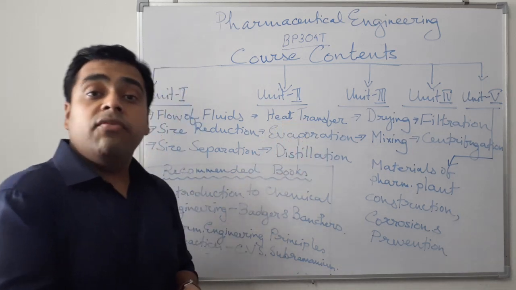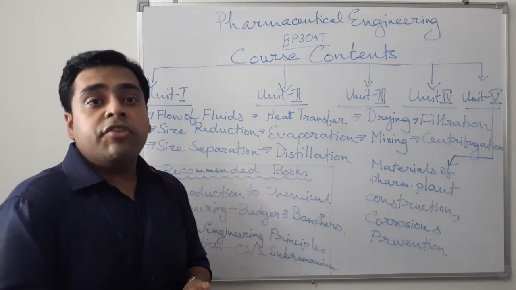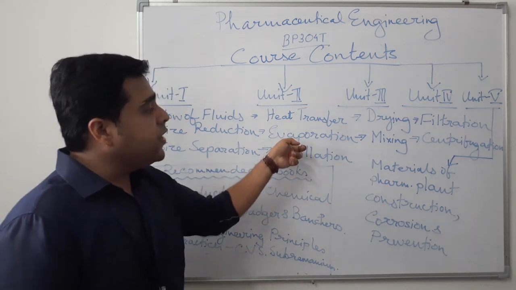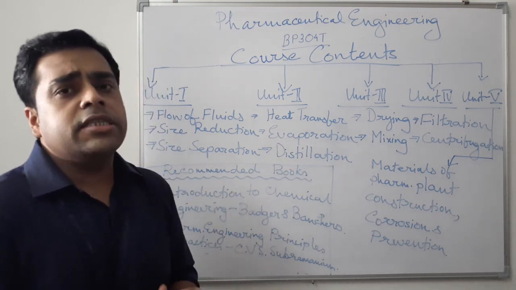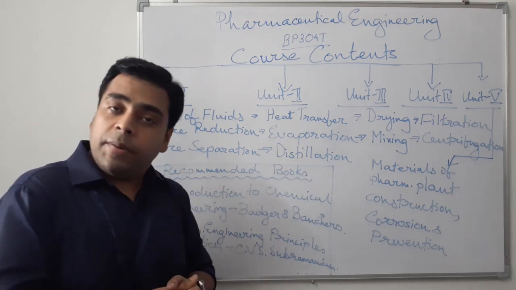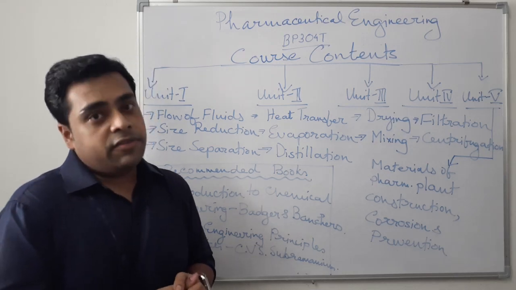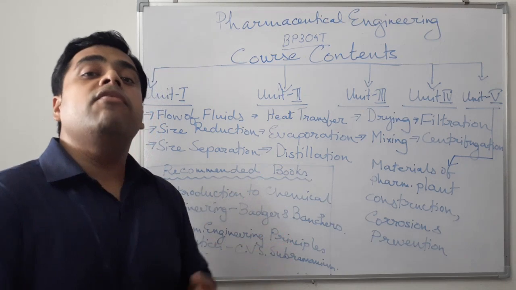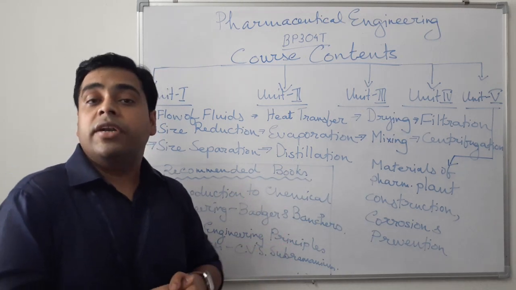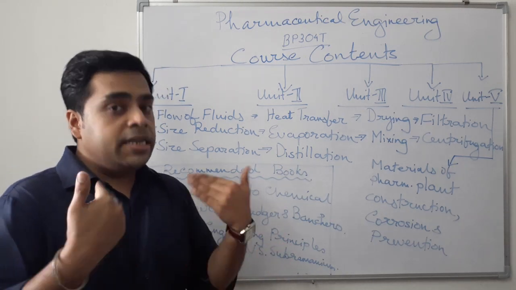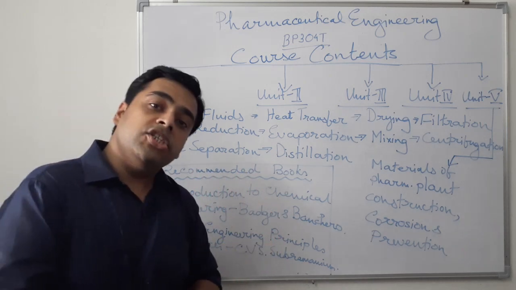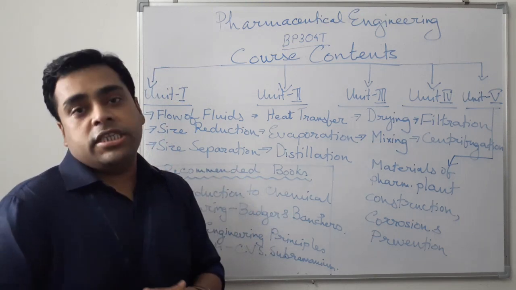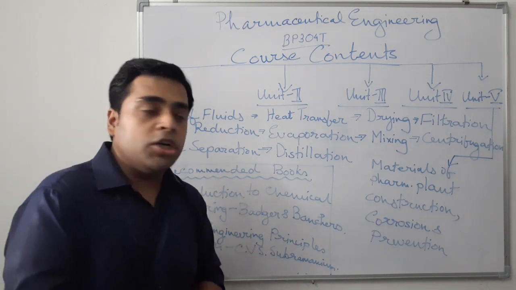Heat transfer involves the different techniques by which the heat is getting transferred, so an important one. Next, we have evaporation, a very important process. A number of pharmaceuticals are being prepared by the evaporation process, so it is a very important unit. As well as distillation, which not only involves different chemical entities but also different biological products, and distillation is the only process by which we get hold of different products from bio origin or plant origin. So it is a very important topic.